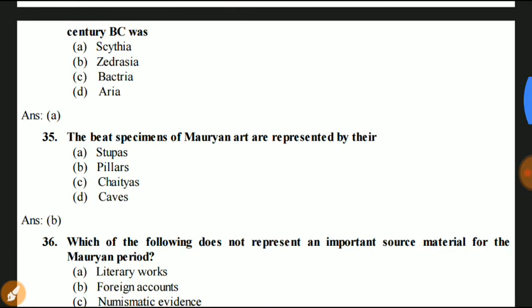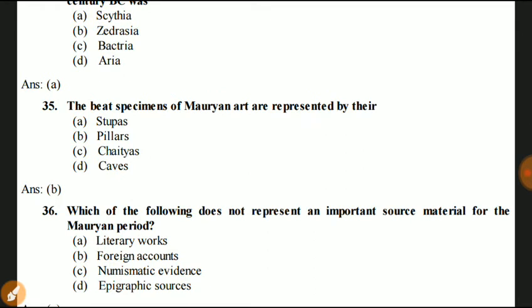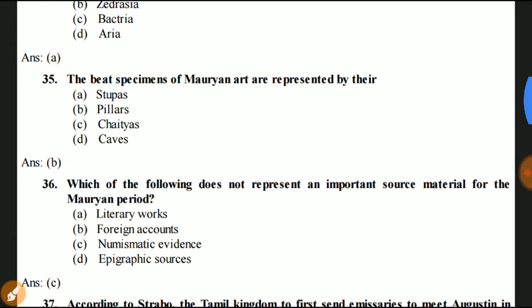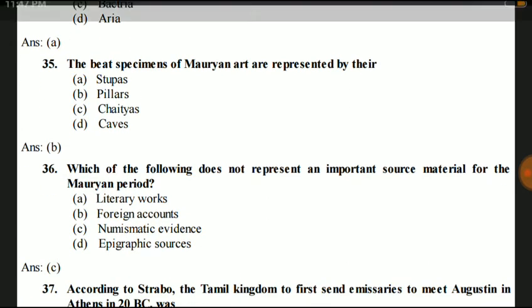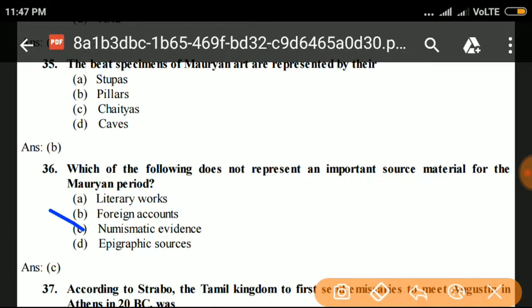Next question. Question number 36. Which of the following does not represent an important source material for the Maurya period? Literary works, foreign accounts, numismatic evidence, and epigraphic source. Answer is C. Numismatic evidence.